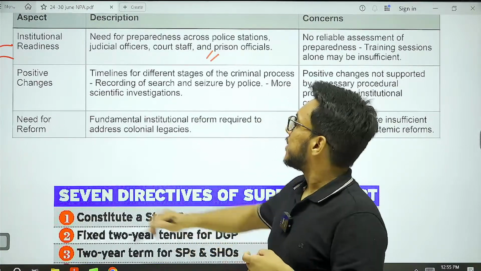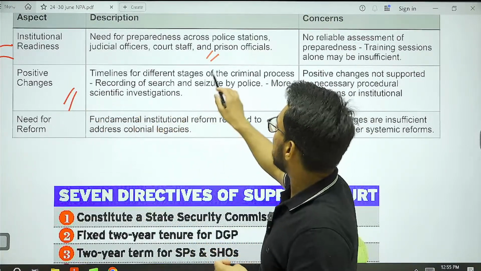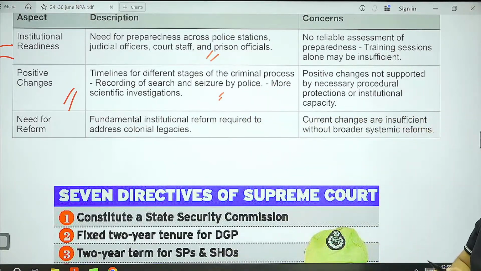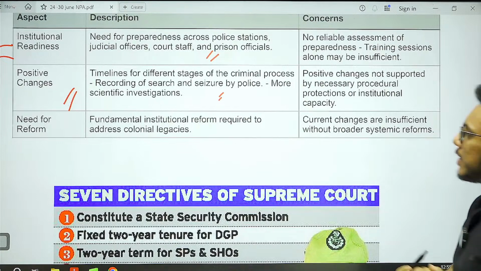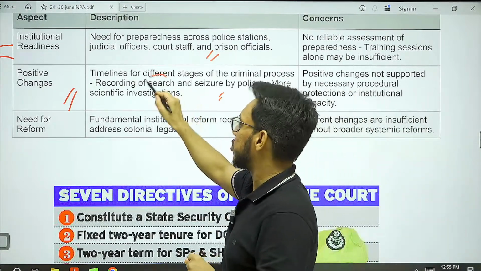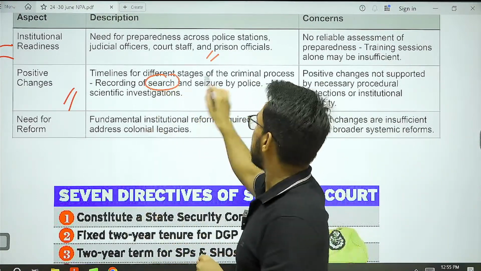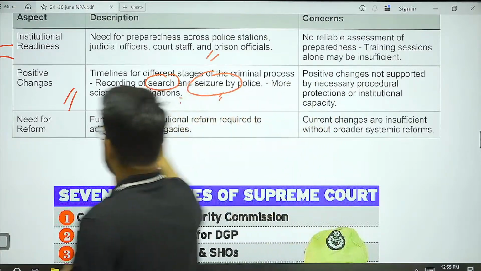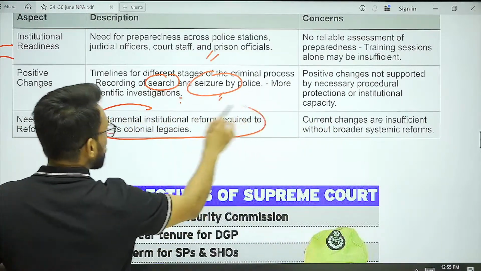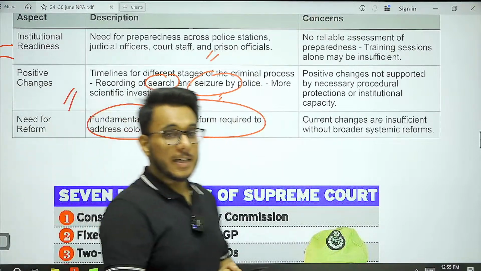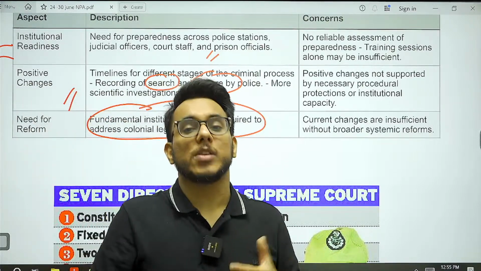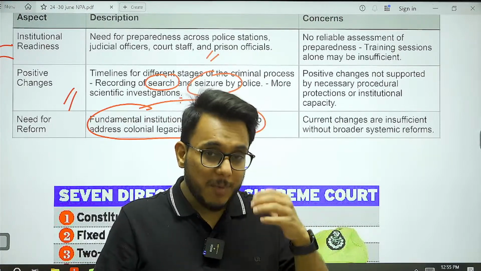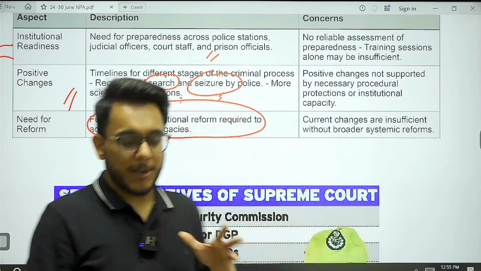Then timelines. Different timelines have been given in which you should complete your search and seizure, which is a good thing. Then fundamental institutional reform is also needed to remove that colonial hangover. If we simply change the law and do not bring a change in mindset, that is not going to help.